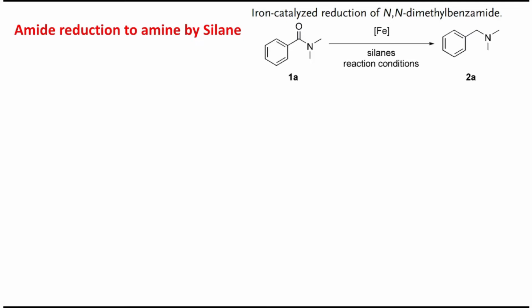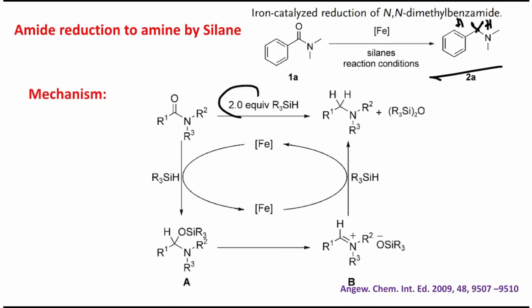Not only that, the derivative of carbonyl, that is amide, can be reduced to amine, and by the way, in this case 2 equivalents of silicon hydride are needed. Why? Because this carbonyl is replaced by 2 hydrogens, and you can see that 2 equivalents of Si-H bond are needed. And in this case, first this H attacks here, ultimately it opens up, and in this case, students, still iron as catalyst, a first row transition metal.